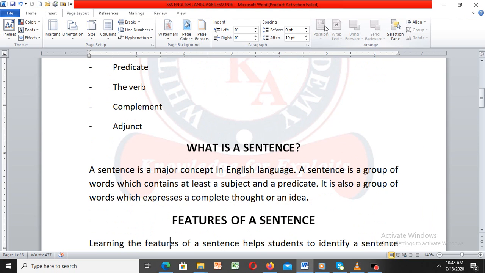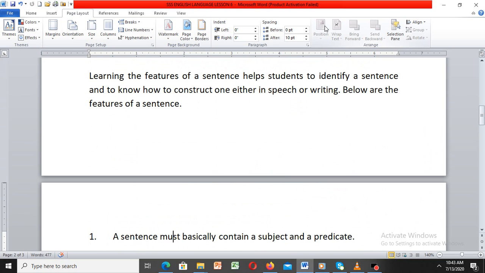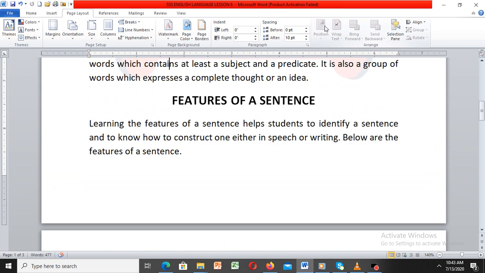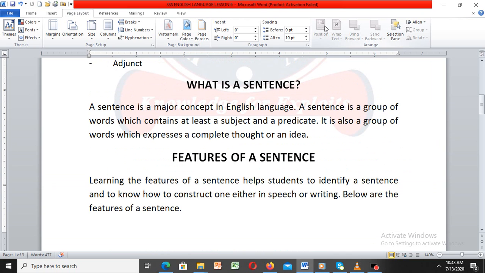What is a sentence? A sentence is a major concept in English language. A sentence is a group of words which contains at least a subject and a predicate. It is also a group of words which expresses a complete thought or an idea.